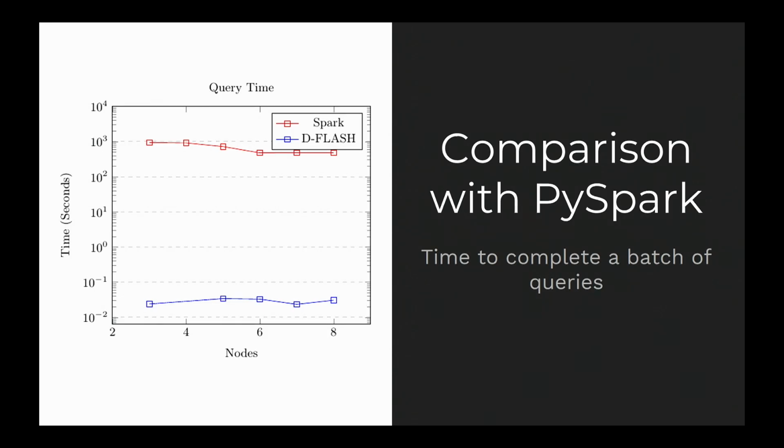So we compared our system to PySpark, which is a MapReduce system based on the Spark framework. It allows you to split data across nodes in a compute cluster, process them in parallel, and then aggregate the result. If we compare ours, using about a gigabyte-sized data set and computing a batch of 100 queries, we can see that with PySpark, it took about 4 to 8 minutes to compute that batch of queries. On our system, it took a little under 1/10 of a second.